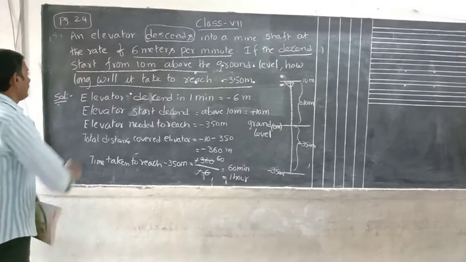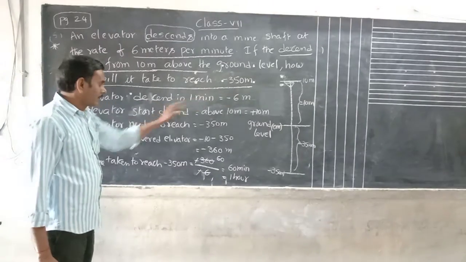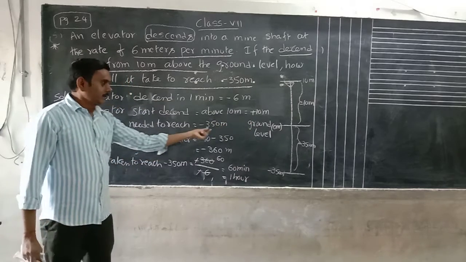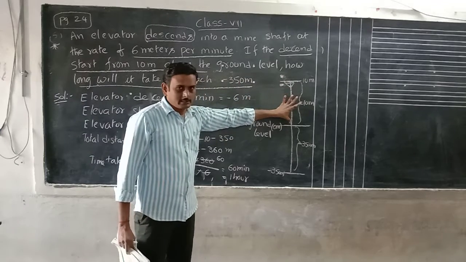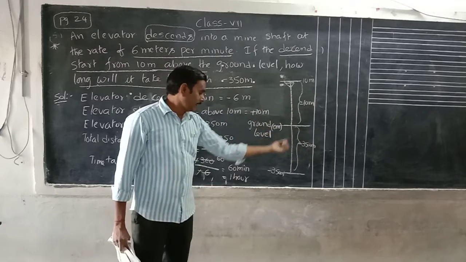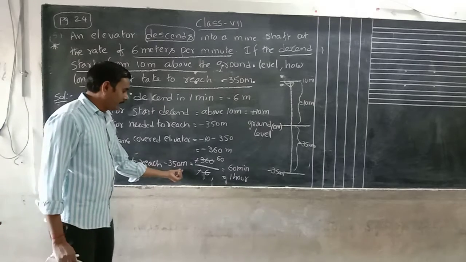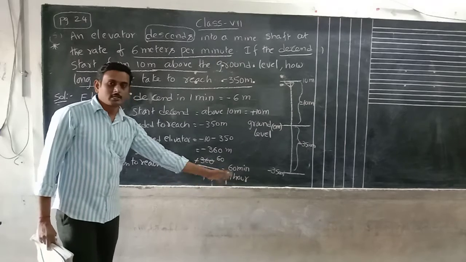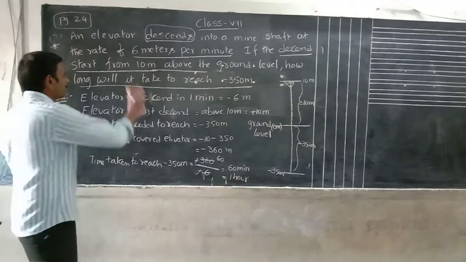This is a very, very important question from the exam point of view. The elevator descends 6 meters in 1 minute, starting from 10 meters above the ground level, and we want to reach minus 350. Up to ground level it descended 10 meters, then minus 350 meters. The total descended is minus 360. Time taken to reach minus 350 meters equals minus 360 divided by minus 6. These minuses cancel. 60 minutes, which is 1 hour. That is the answer. Up to this one, we completed the first chapter. Now we go for the second chapter.